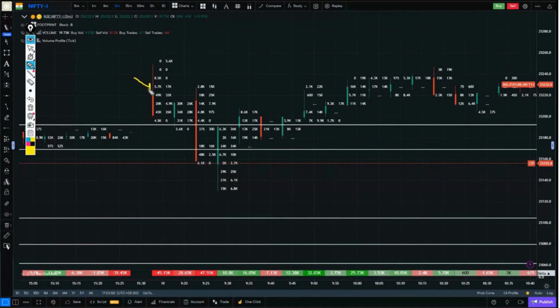Like this is the first candle of 5 minutes and these are its footprints. On the right side, we have buyers. On the left side, we have sellers. The buyers on the right side have been added up. Suppose the total here comes out to be anything, say 1 lakh.